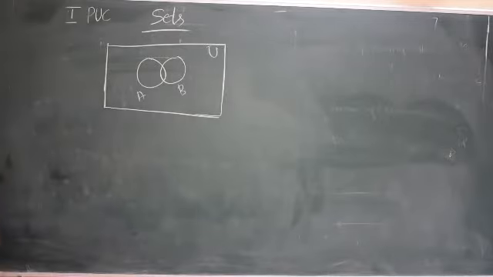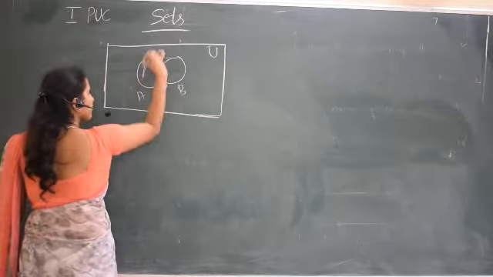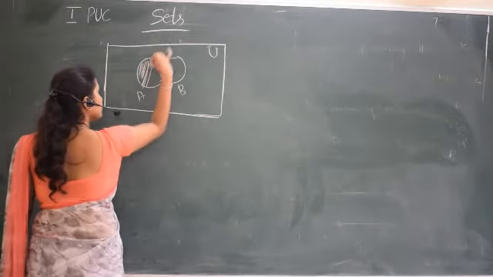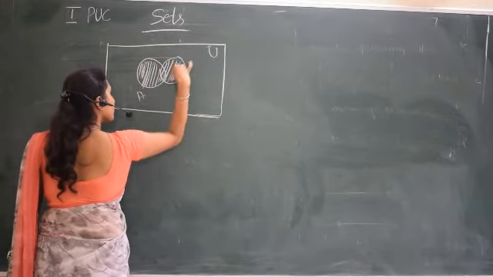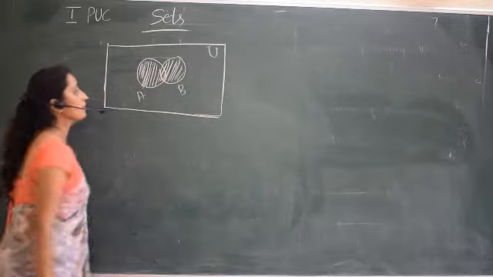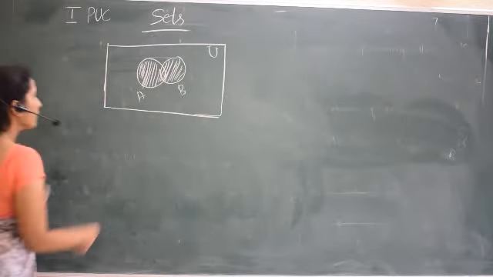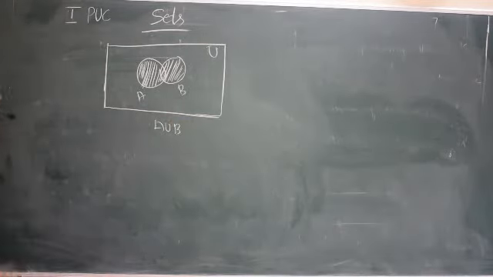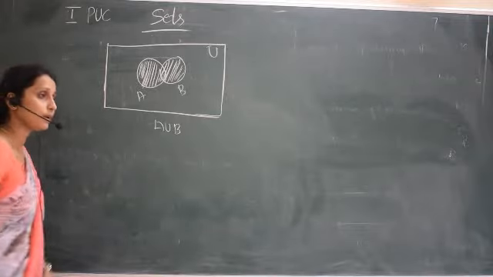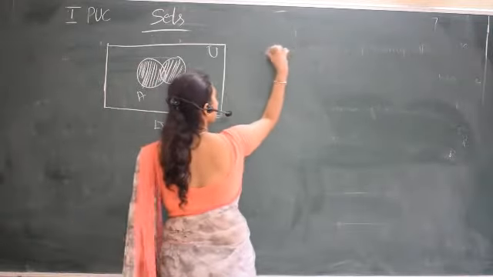There may be some elements common. So A union B is represented by this whole thing. This whole region, if I shade, represents A union B. So this is about A union B. I can give one more example. This is a very important Venn diagram. Draw this Venn diagram.